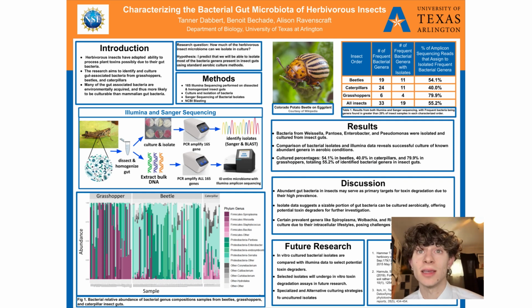Here we can visually see the most prominent genera in grasshoppers being Weissella, Spiroplasma, and Enterobacter, Pantoea and Enterobacter in beetles, and Cutibacterium, Staphylococcus, and Pseudomonas in our caterpillars.